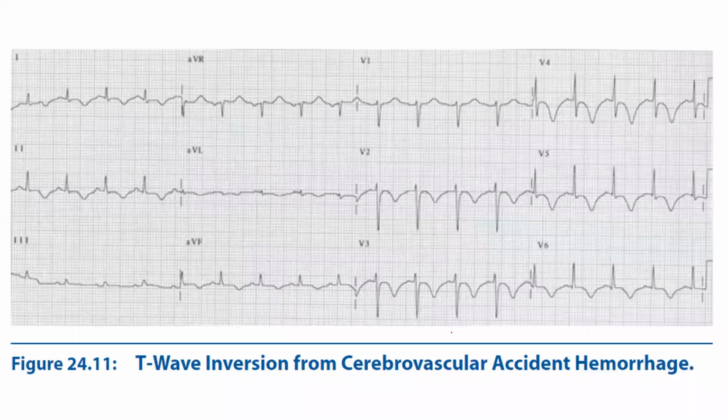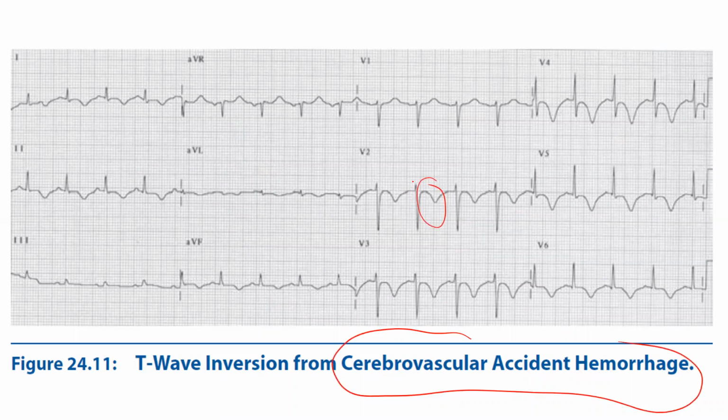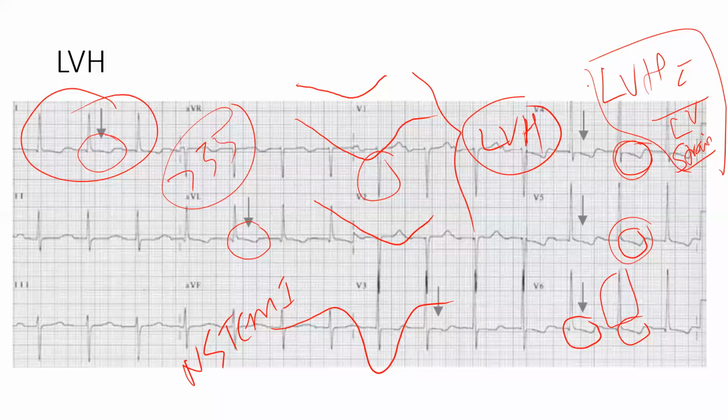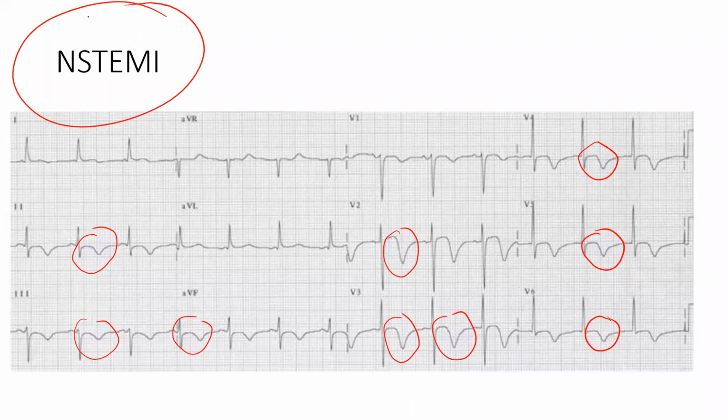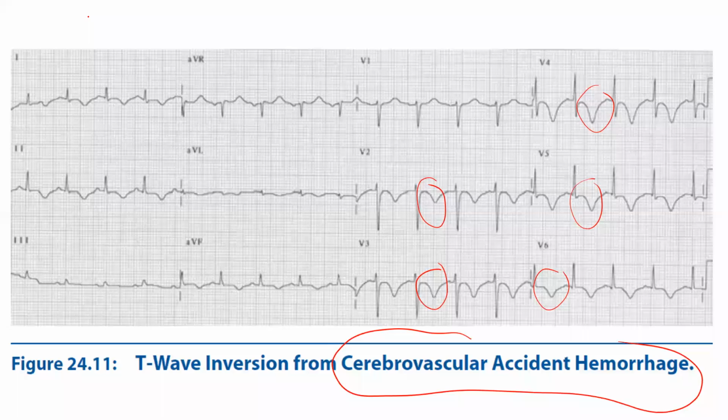See here we have one more, cerebrovascular accident, deep T wave inversions. This one you see, and see this now. This is N-STEMI. See the T wave inversions. This is your CVA. See the T wave inversions. Appear nearly the same, right?